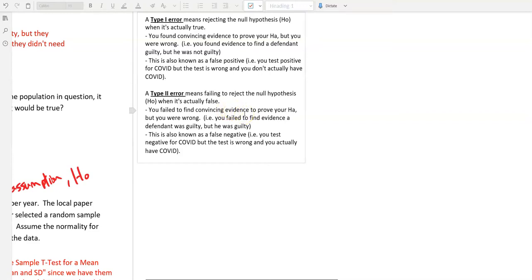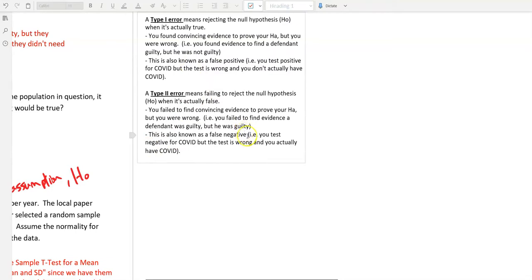If you know anything about the law, you would know that type 1 error is considered a worse one in this situation. But type 1 and type 2 errors vary by situation. Sometimes the type 2 error is worse. Think about the false positive and false negative. A false positive means that you tested positive for COVID, but the test is wrong, you don't actually have COVID. So you would take precautions, but you don't actually have it. But that's not that bad, really. You took some precautions, you had to take a test and everything, but it's not that big a deal. So in that situation, a type 1 is not bad at all, but the type 2 is bad.